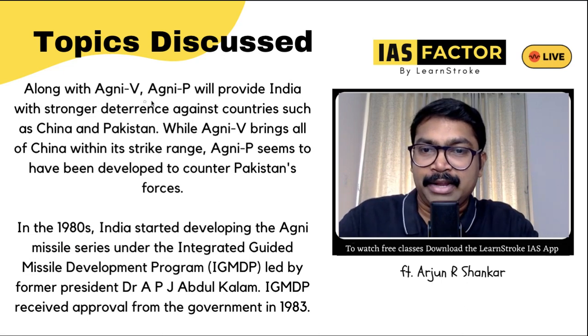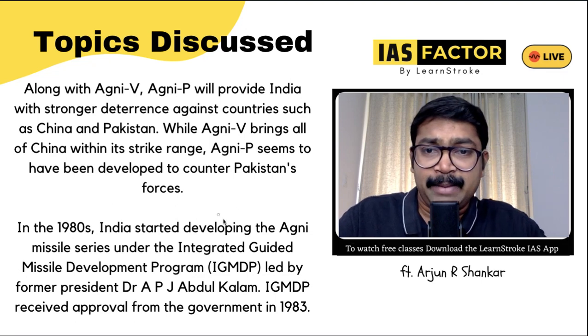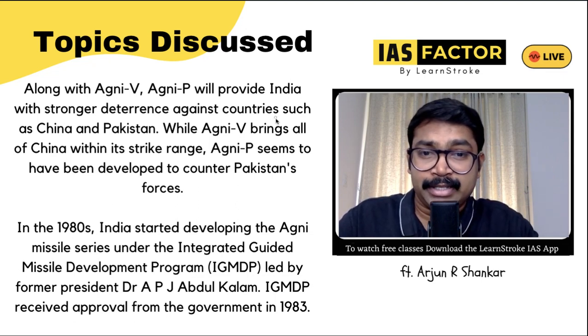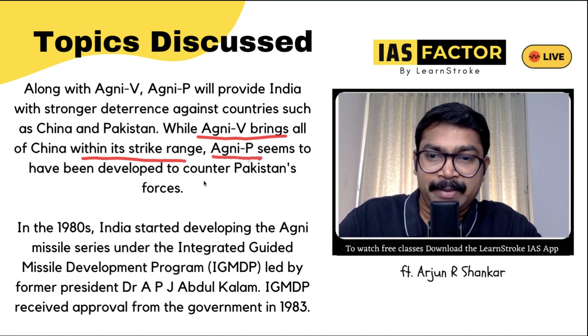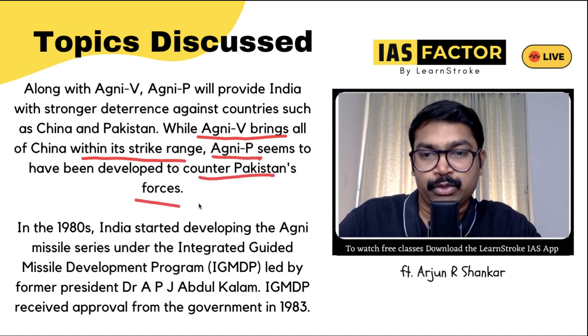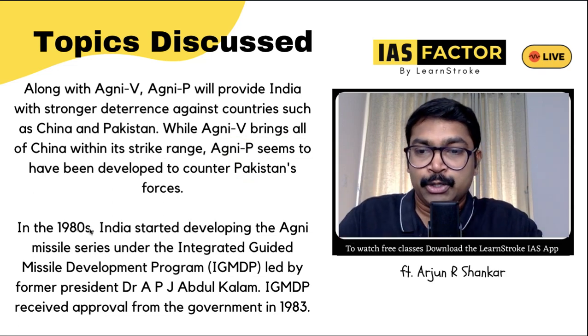And along with Agni 5, you can have an idea. Agni P will provide India with a stronger deterrence against countries like China and Pakistan. That is why we create all these rockets. While Agni 5 brings all of China within its strike range, Agni P seems to have been developed to counter Pakistan's forces also. We can target China and Pakistan. It's created like that. So how did it start?